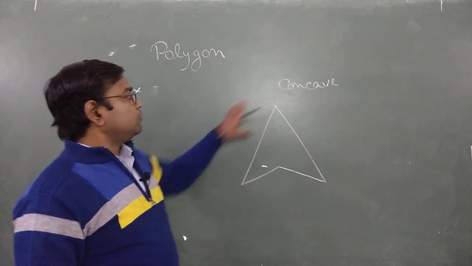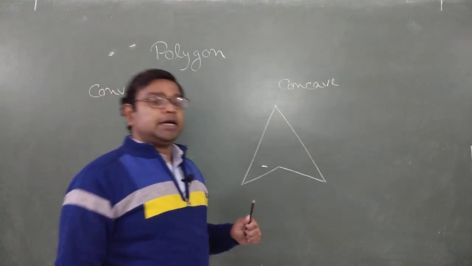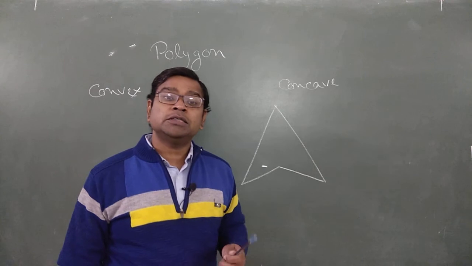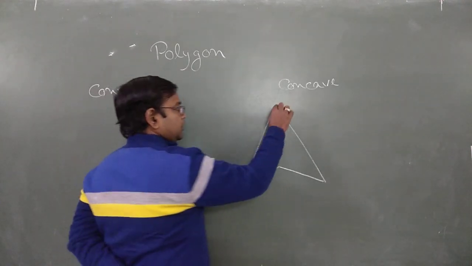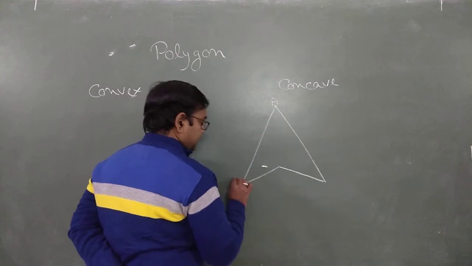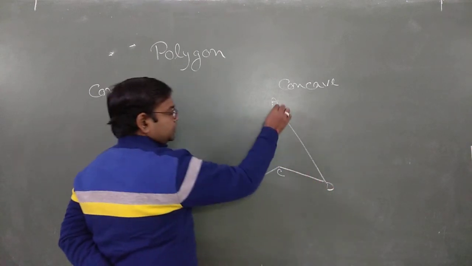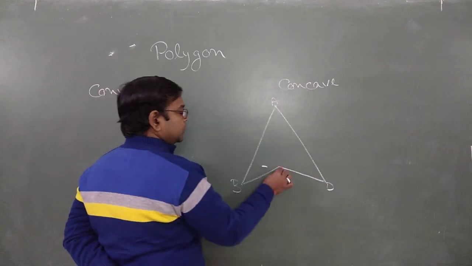Now, what does concave say? As we know, diagonals are the line segments which join two non-consecutive vertices of a polygon. If we give the names A, B, C, D, see here, A and C are non-consecutive vertices.